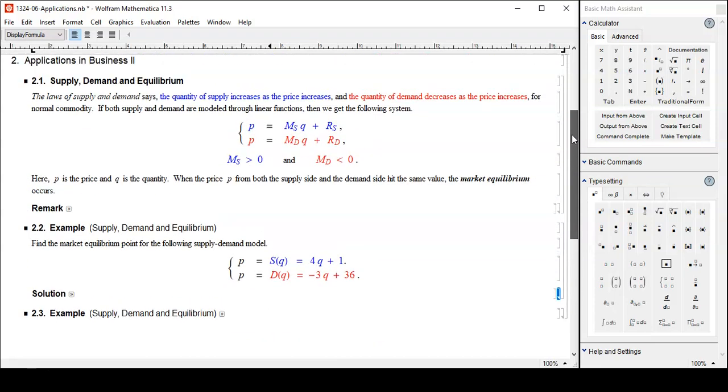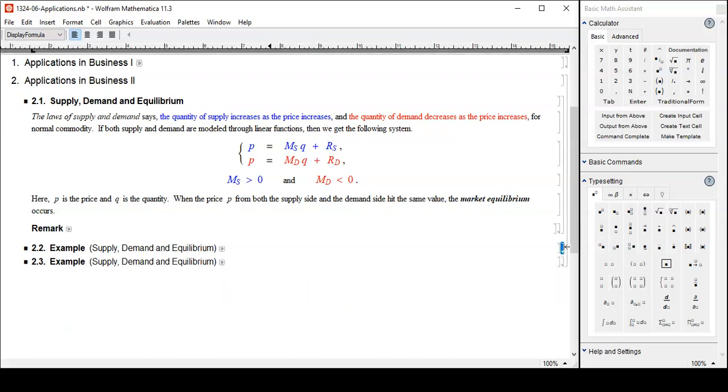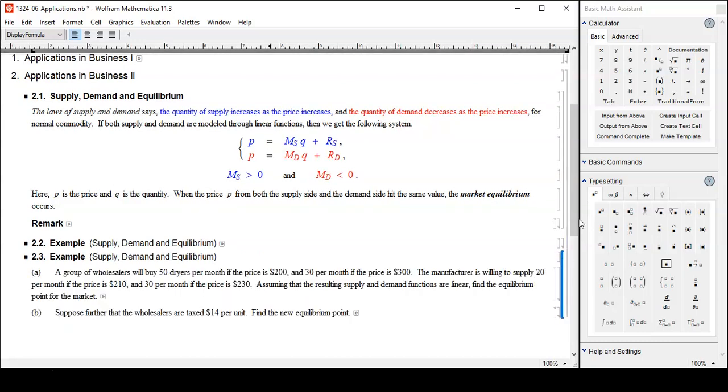Okay, that was a quick exercise. When we know what the supply side model and the demand side model are, just set the two equal and then solve it. But then again, that's 4, that's 1, that's negative 3, that's 36. These numbers are not always there, like in this kind of example problem.